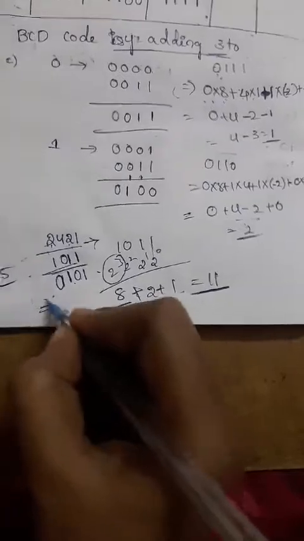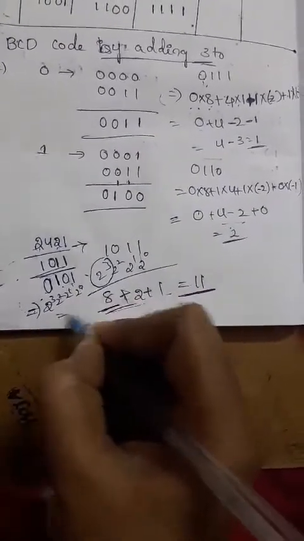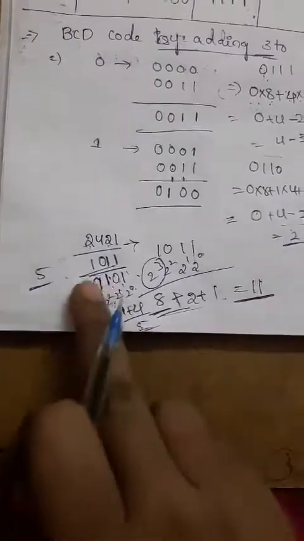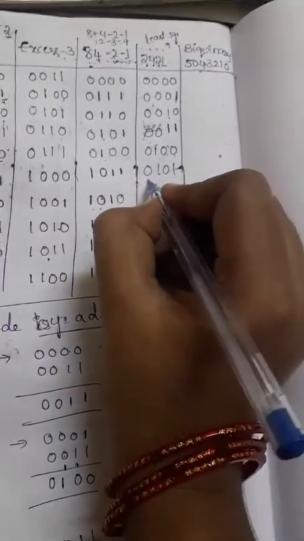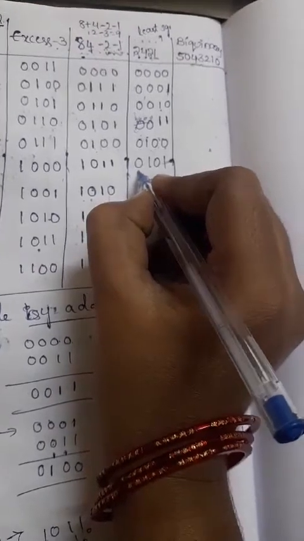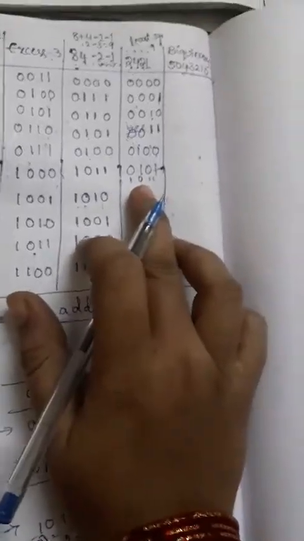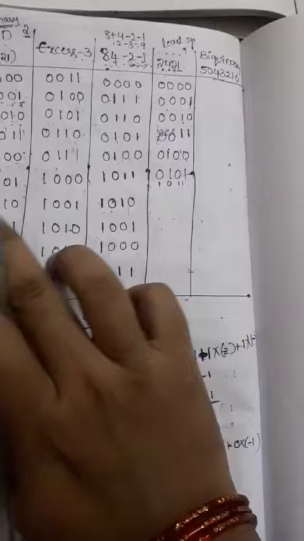But compared to here, 101: this is 2 power 3, 2 power 2, 2 power 1, 2 power 0. Then we'll get 1 plus 2 square, which is nothing but 4. So directly we'll get a weight that is very much less as compared to this digit. That's why I can take 0101, or otherwise you can take directly, what is the 5 code? 1011.